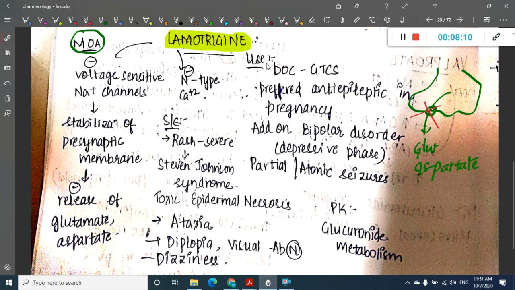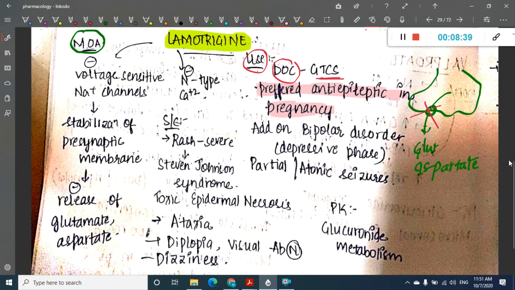Okay, now what are the uses of lamotrigine? Uses are these drugs of choice. You should remember, it is actually the drug of choice for generalized tonic-clonic seizures. It is also a preferred anti-epileptic in pregnancy. Among all these, this is the most important one. It is a preferred anti-epileptic in pregnancy. It is also an add-on in bipolar disorders. You can also use this in partial or atonic seizures.